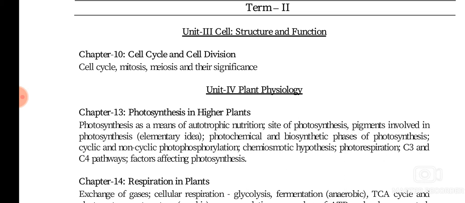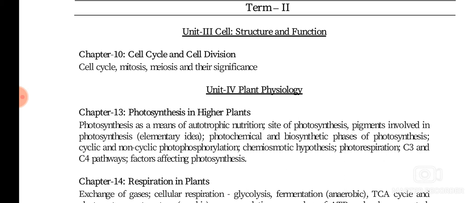Now in term 2, we are having different topics. From cell structure and function, unit 3, we have studied the cell structure already, isn't it? And we also have studied the biomolecules. So now the next topic from that unit itself is cell cycle and cell division.